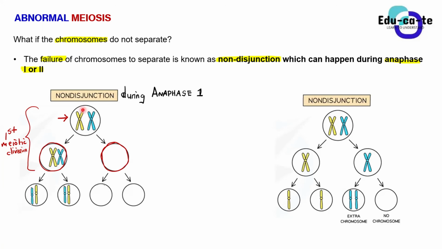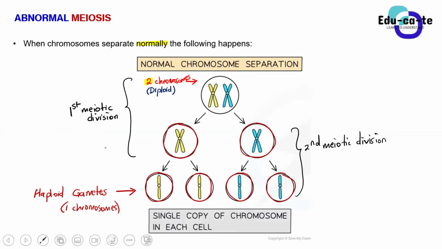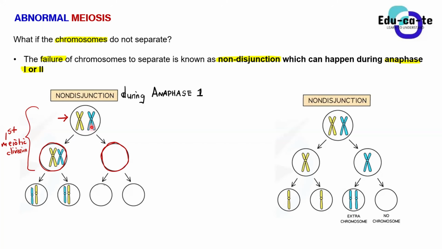There were 2 chromosomes in the original cell, but now both of them, this yellow one and this blue one, went to only one cell, instead of being separated such that one goes to one cell and another goes to another cell. Remember, guys, in the normal way of meiosis, these 2 chromosomes must separate during anaphase 1. So one must go one way, the other must go to the other cell. Here, they did not do that, because both of them went to only one cell.